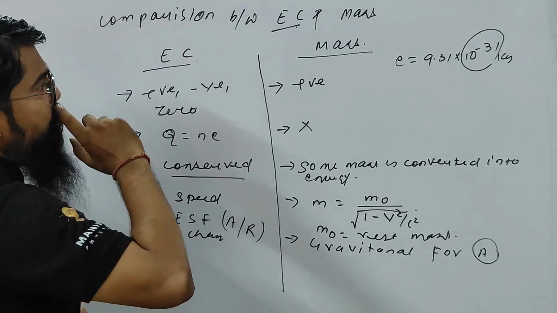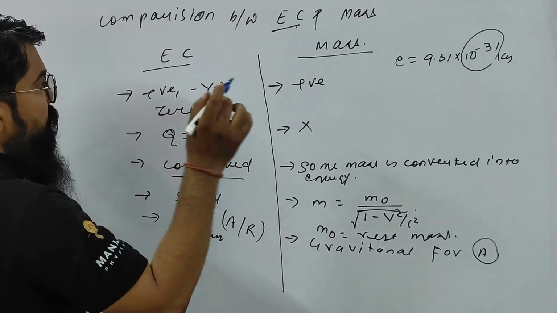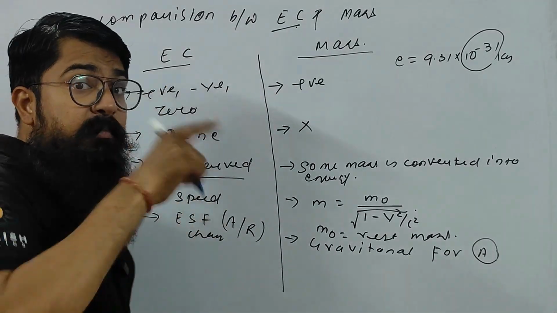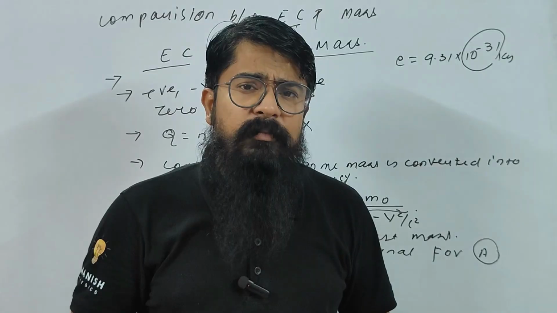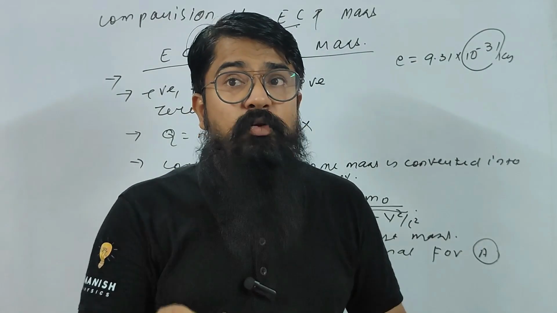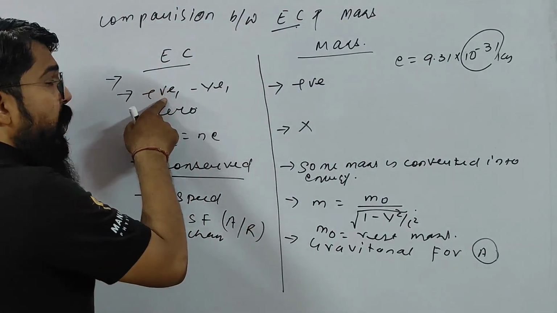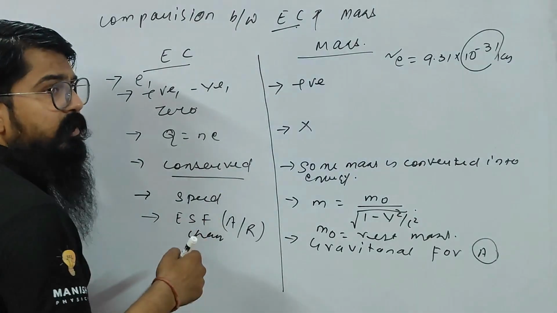And one more thing, children. Every charged body has a mass. This is a very important point. Every charged body has a mass, but every mass may or may not have charge. For example, if that mass is an insulator, then the insulator does not have any charges, right? So for every charged body, for example an electron, what is the mass of the electron?